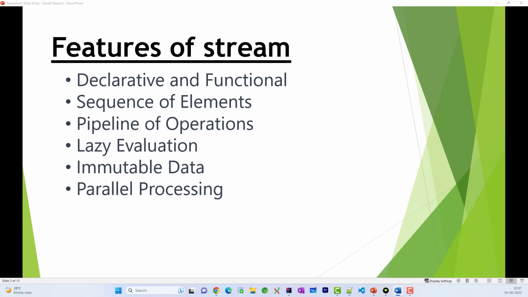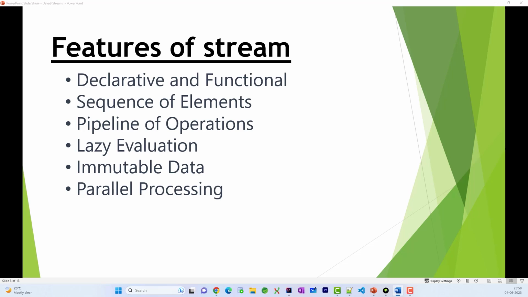Fifth is immutable data. Streams do not modify the underlying data source, right? It is just an abstraction layer on the collection object or the objects on which stream processing is being done. So it is not going to modify any underlying data. Instead, they just produce a new stream with transformed or filtered elements. Whatever operations we do, they will be performed and create a new stream out of that. This immutability ensures that the original data remains unchanged, and after processing there is no corruption of the original data. All right.